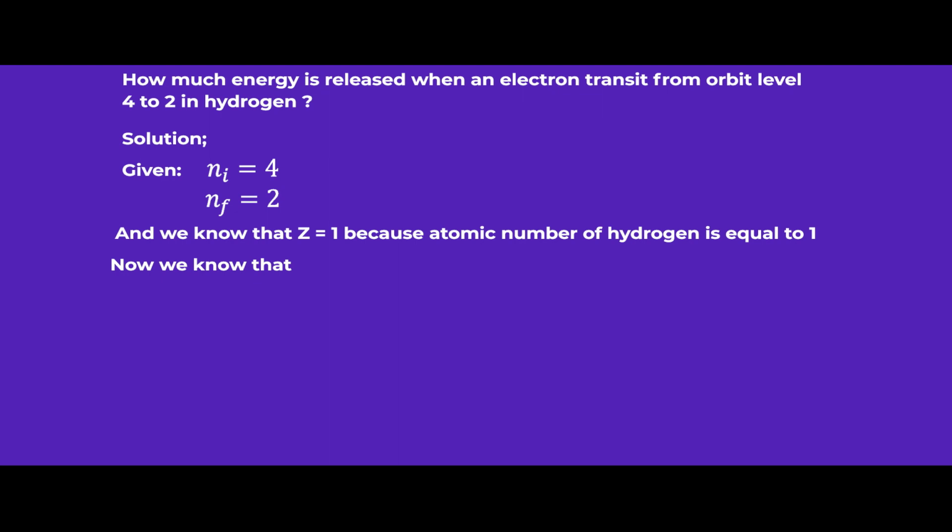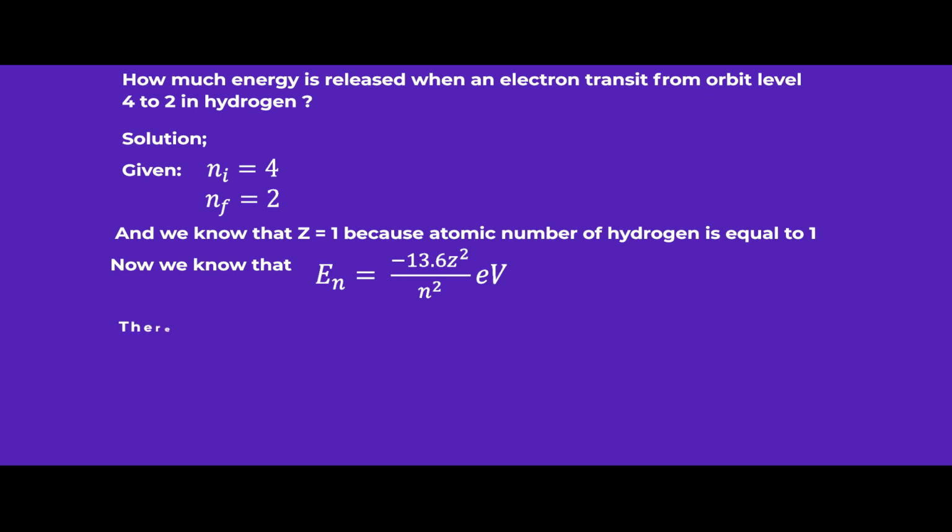Also, if we recollect the formula that we have learned earlier, En is equal to minus 13.6 Z square. The energy level at a particular n level is given by negative 13.6 Z square over n square eV.